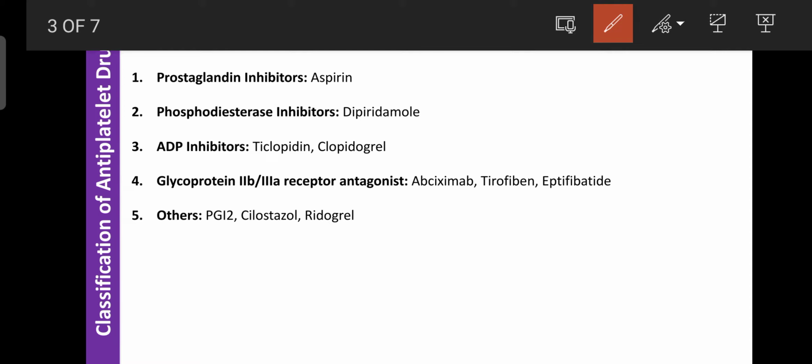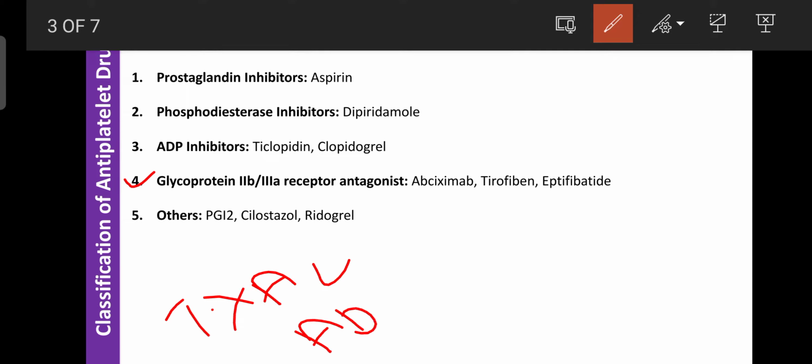Then class four, that is the glycoprotein IIb/IIIa receptor antagonists. These are the main receptors present in the plasma membranes of the platelets. When any ligand binds on these, especially thromboxane A2, or ADP, which is a ligand for these receptors, or even thrombin under certain conditions, it binds the glycoprotein IIb/IIIa receptor present in the plasma membrane of the platelet.